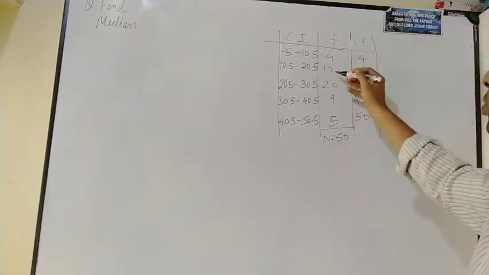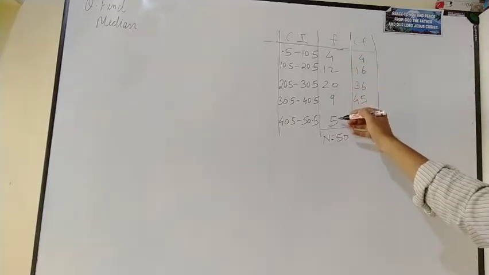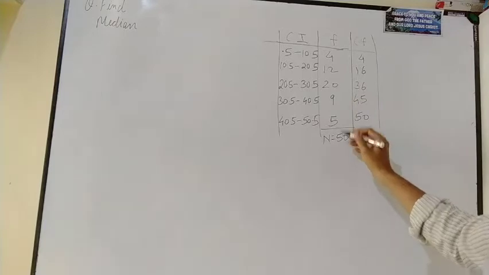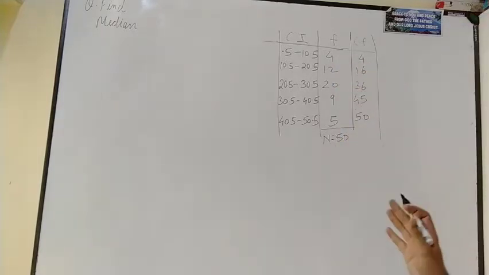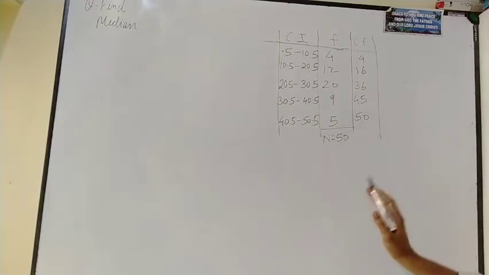Let me verify: 4 and 12 is 16, 16 and 20 is 36, 36 and 9 is 45, and 45 and 5 is 50. The total will be 50. Now this is matching, so we are doing it correctly.